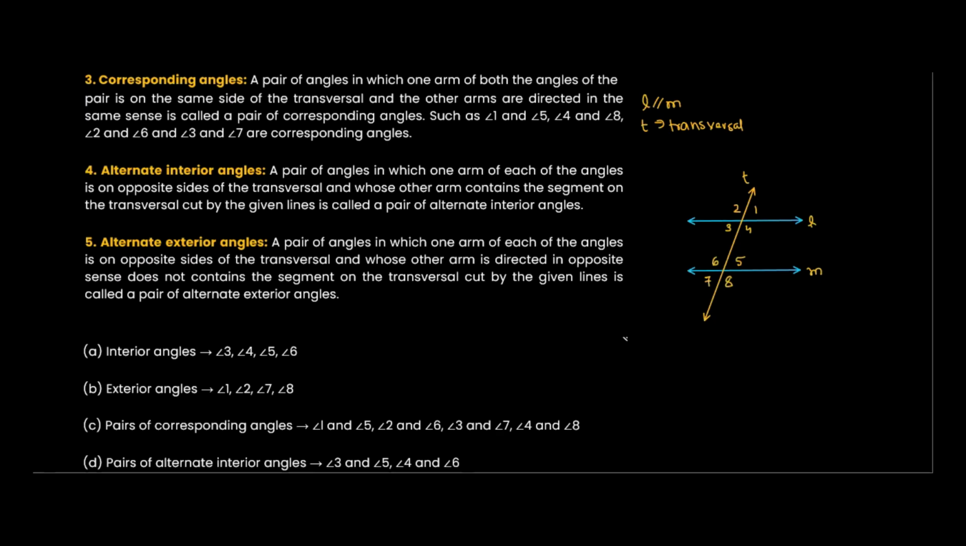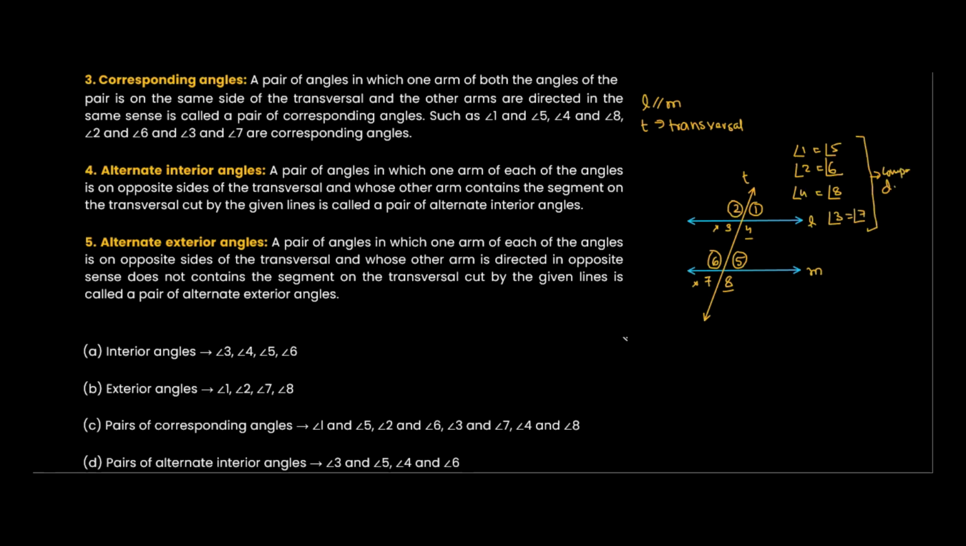What are the corresponding angles? So angle 1 and 5: angle 1 is equal to angle 5. In the same way, angle 2 is equal to angle 6. Then angle 4 is equal to angle 8, and angle 3 is equal to angle 7. All these are corresponding angles.